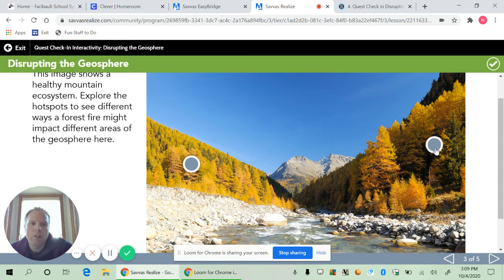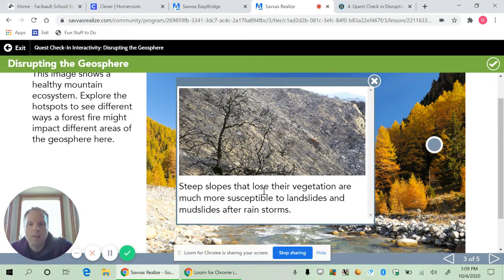If we look over here, another effect is that steep slopes that lose their vegetation are more susceptible to landslides and mudslides after rainstorms. You can see in this picture, it looks like all the vegetation is gone, possibly from a fire, and now all it takes is a heavy rain, and this slope can just slide right down into the river. That's one of the big effects that a forest fire would have on the geosphere: it can make erosion and weathering much easier to occur.